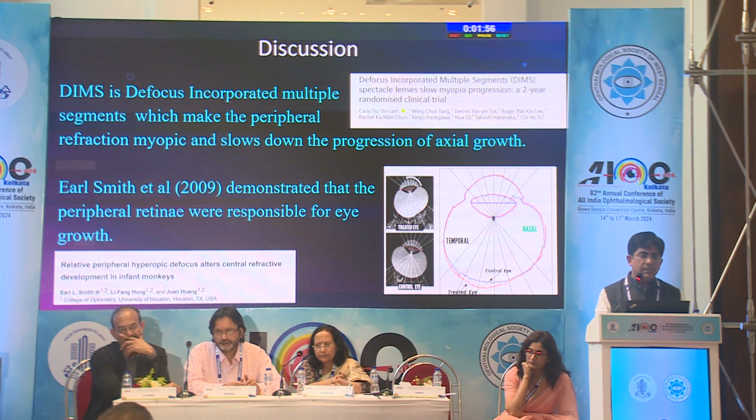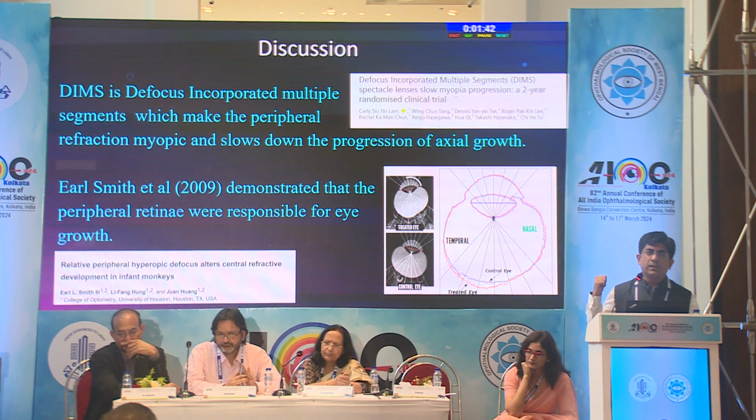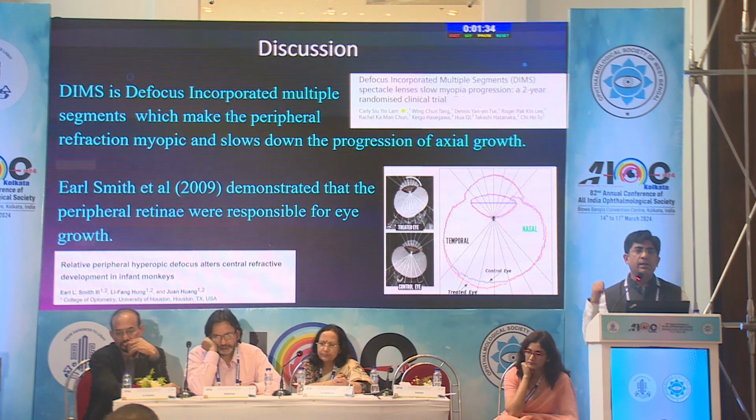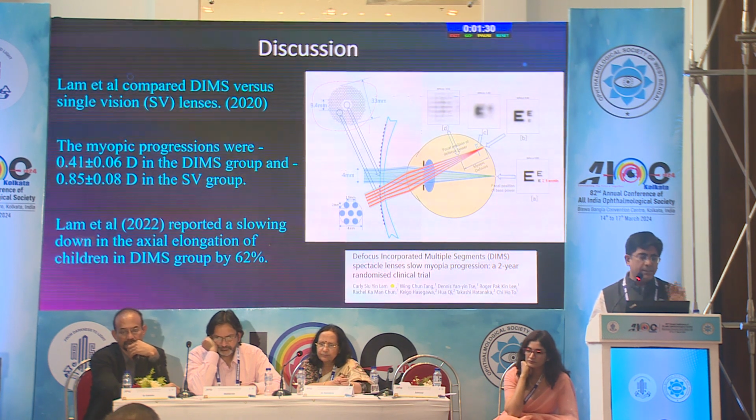DIMS is defocus incorporated multiple segments, which makes peripheral refraction myopic and slows down the progression of myopia. It is very well documented that the peripheral retina is actually responsible for ocular growth. This was studied in macaque monkeys way back in 2007, followed up in 2009. There was another study in 2013, and the final study was published by Earl Smith III in 2016. I don't have all those studies, but this was the follow-up of his thesis.